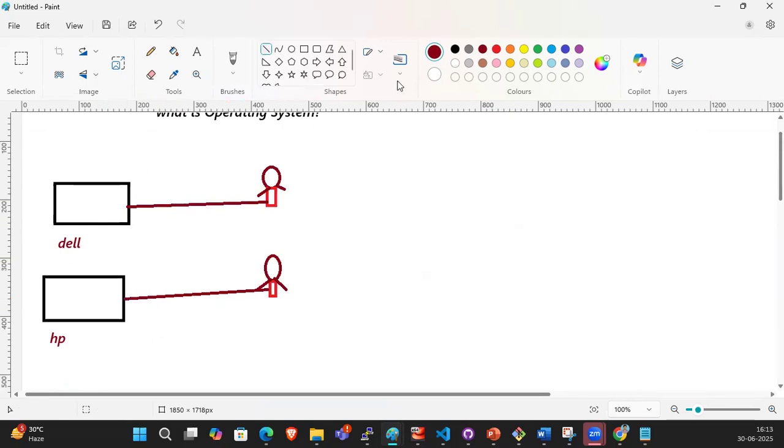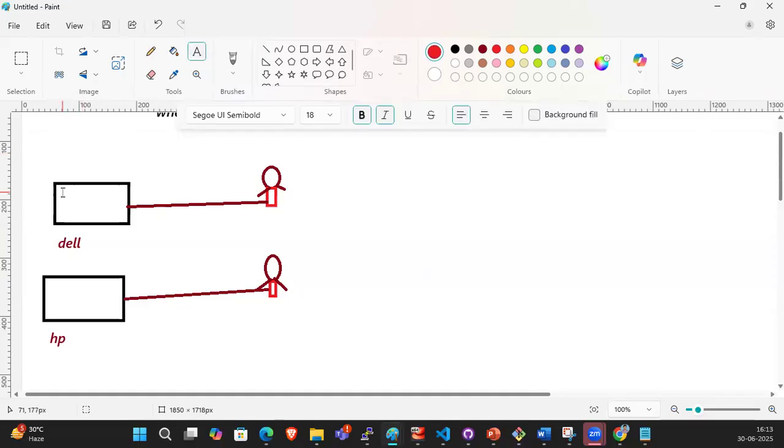On your Dell and HP, which OS is installed, guys? Bhushan, Ishwar, which OS is installed on your laptop? Yeah, guys, something like Windows 11 and Windows 10, right?